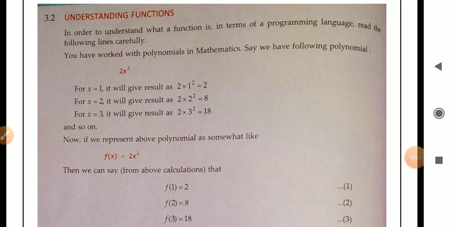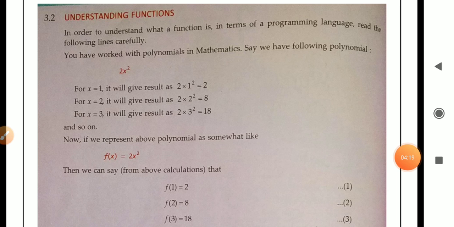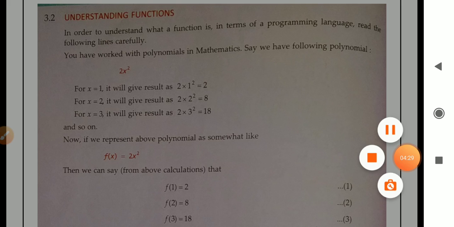For x equal to 1, it will give the result 2 into 1 square equal to 2. For x equal to 2, it will give 2 into 2 power 2, means 2 square, we will get 8. For x equal to 3, it will give 2 into 3 power 2 equal to 18, and so on.